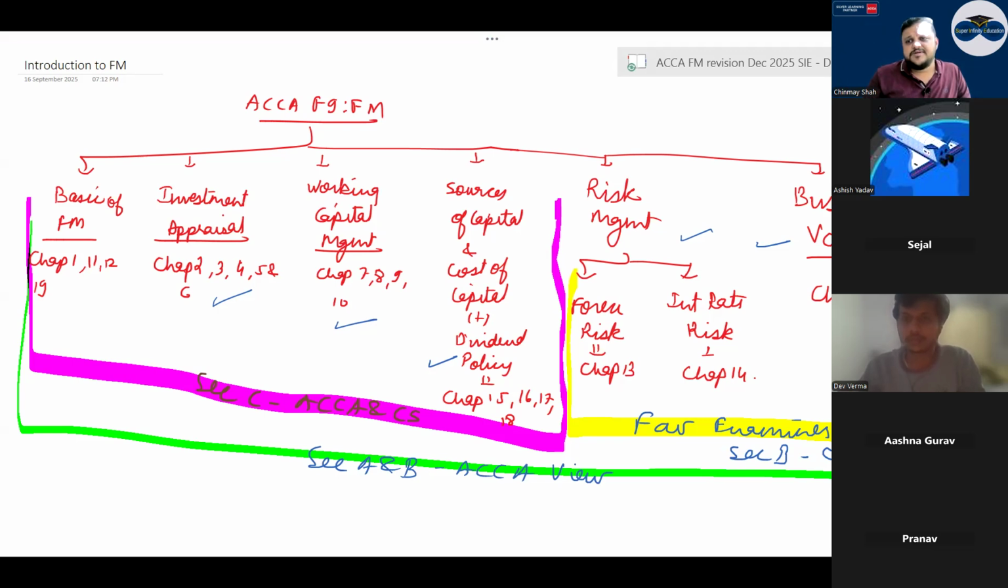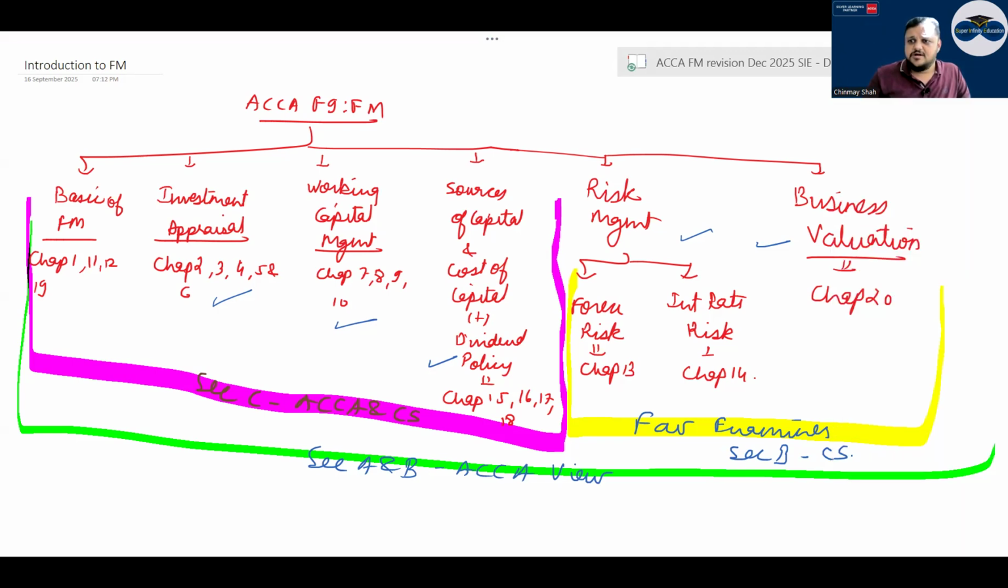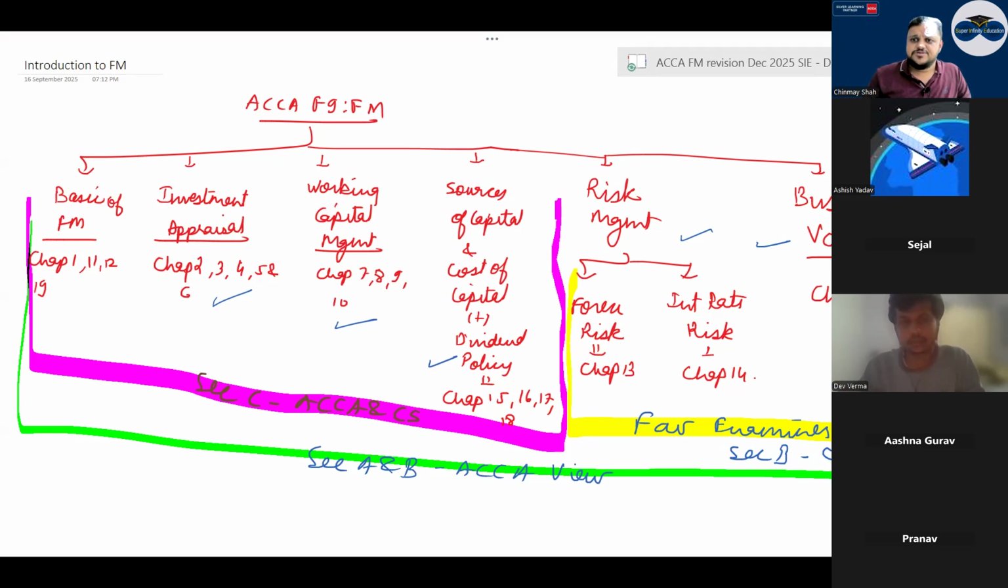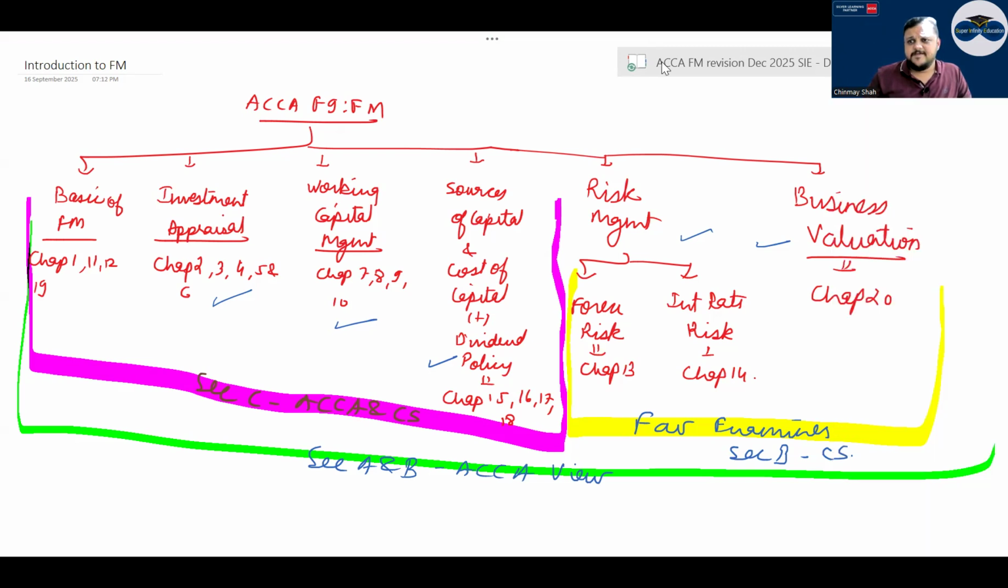In investment appraisal, I'll give you important section C questions. Solve them once in Excel without seeing the solution, then check it. Then solve the section A and B questions of investment appraisal that are there. So all in all, it will be a journey where I'll revise all the concepts here, and you have to do all the practice. That is how the basic journey works out.